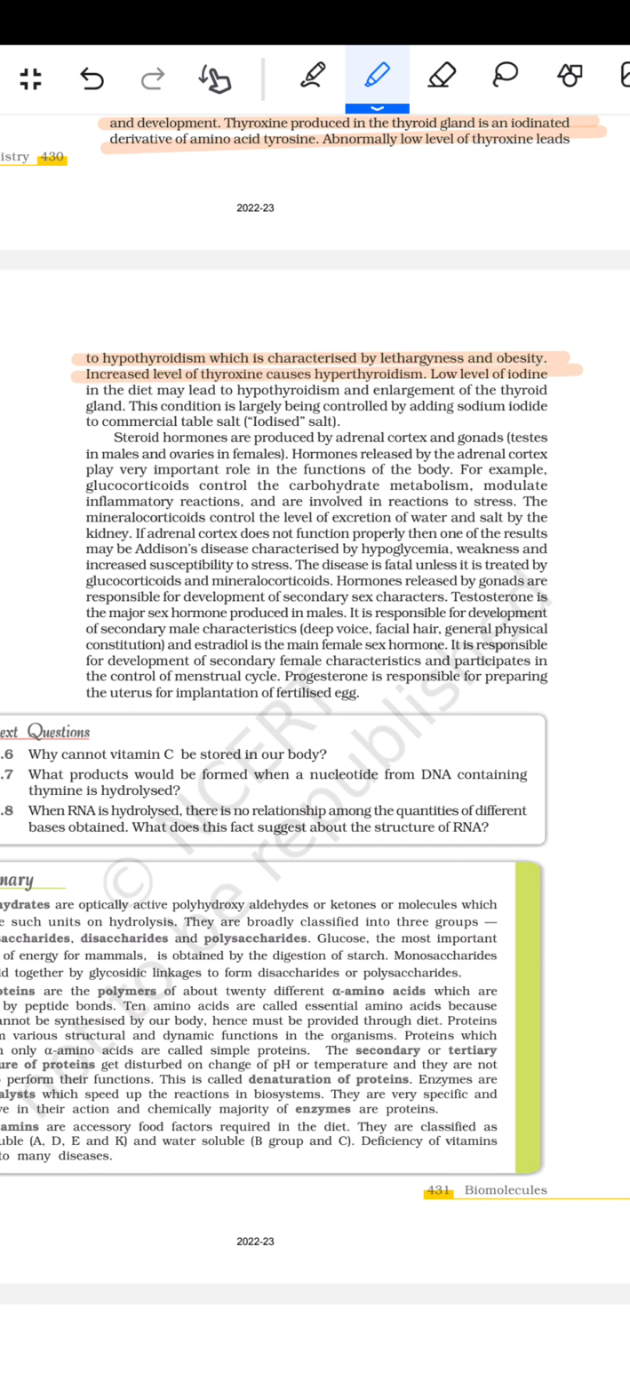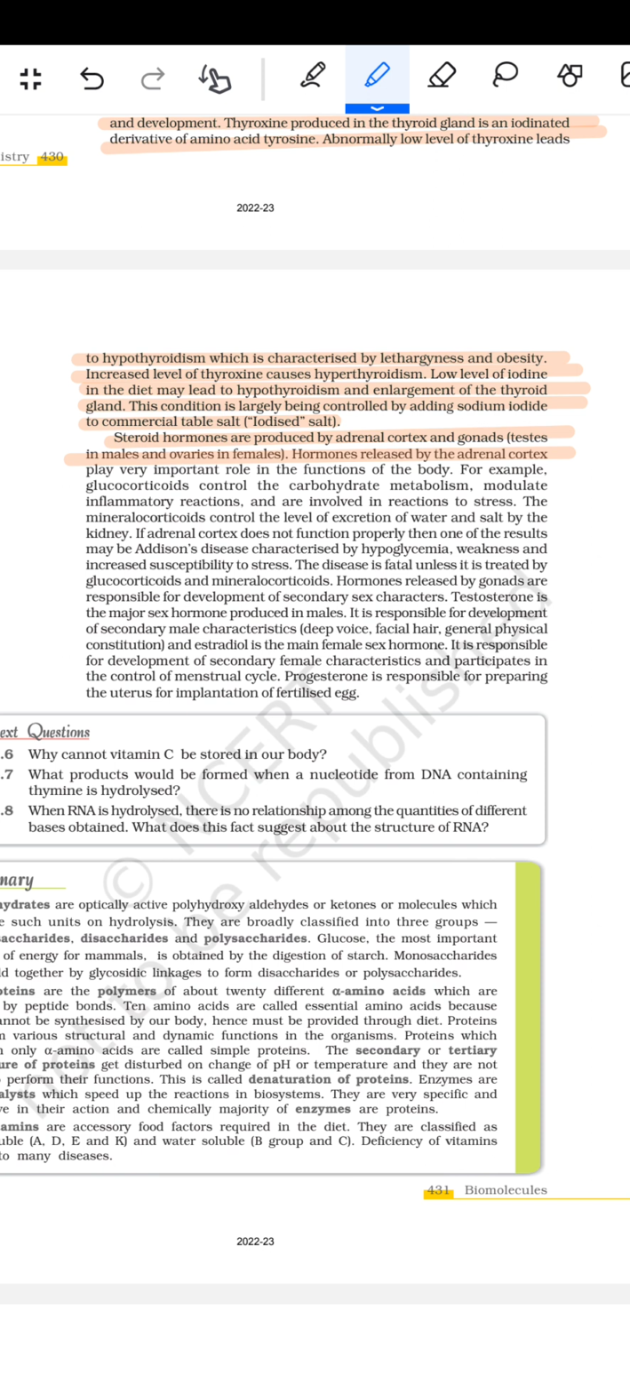Low level of the iodine in the diet may lead to the goitre and the enlargement of the thyroid gland. This condition is largely being controlled by the adding sodium iodide to the commercial table salt, which is called iodized salt. Steroid hormones are produced by the adrenal cortex and the gonads, testes in the males and the ovaries in the females.